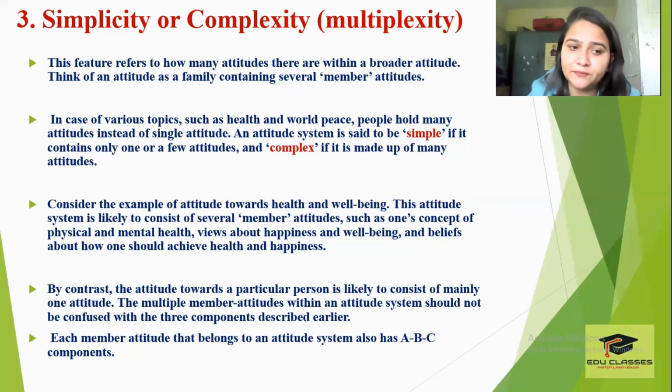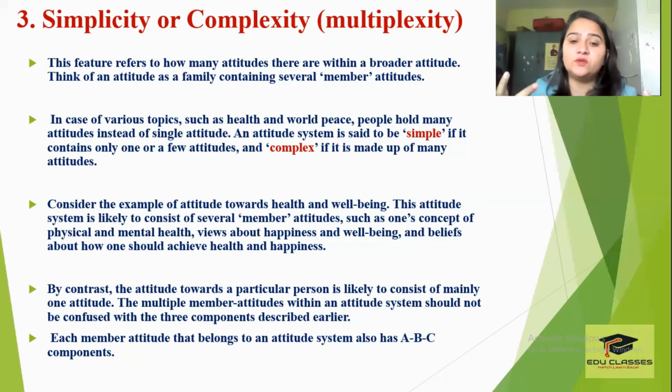Now they've given an example. Consider the example of health and well-being. This attitude system is likely to consist of several member attitudes. यानी अगर हम एक attitude को एक family की तरह देख लें, तो फिर इस family में बहुत सारे members हैं, such as one's concept of physical and mental health, views about happiness and well-being, and beliefs about how one should achieve health and happiness.